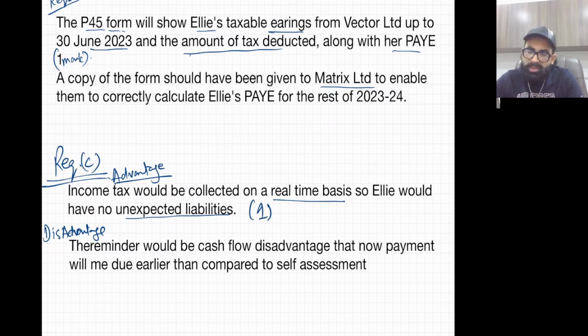There will be no surprise at the year end. Okay, right? But again, the disadvantage will be